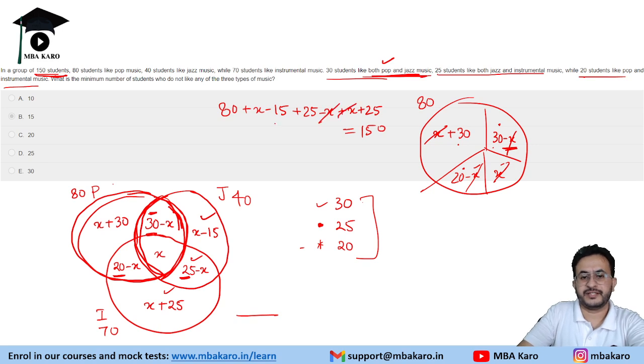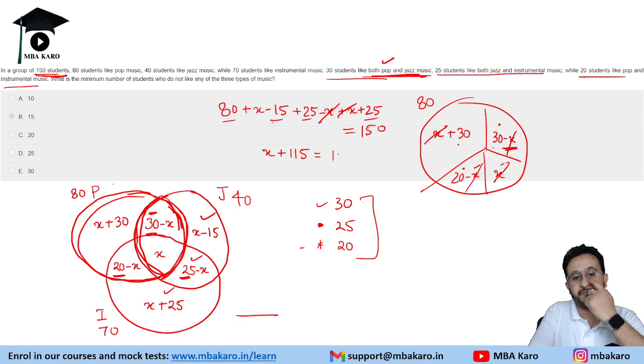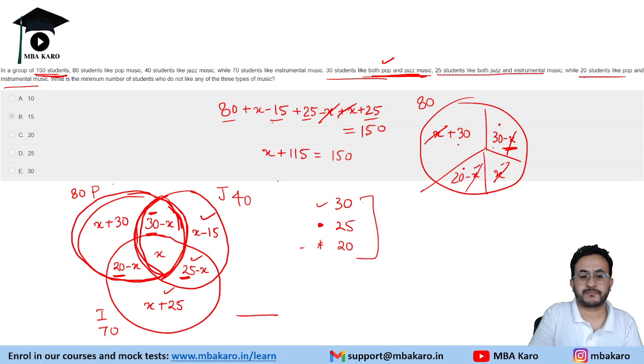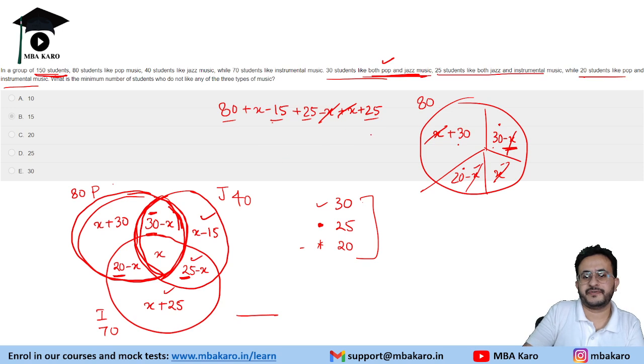X gets cancelled. So we have 80 minus 15 is 65 and plus 50, 115. So x plus 115 is equal to 150. Okay, so that gives us. Now, let's say the outside value is y. This is not 150. This value is y.